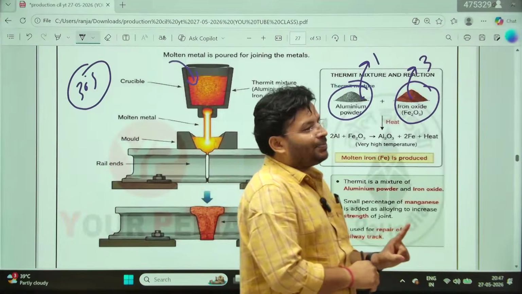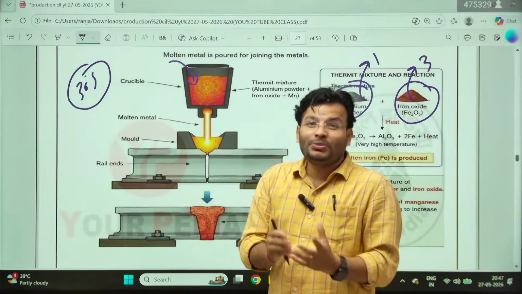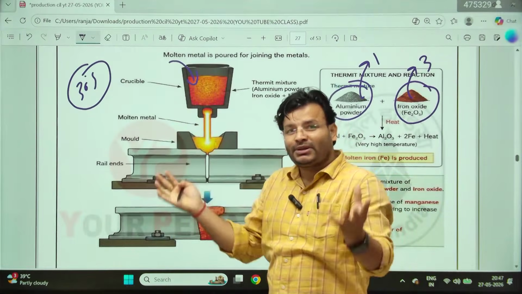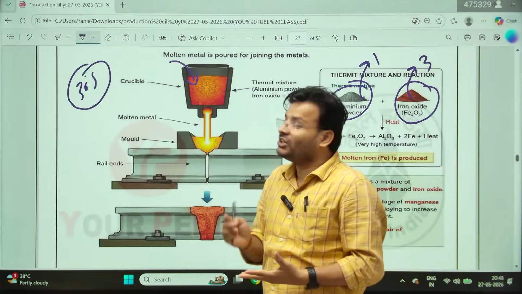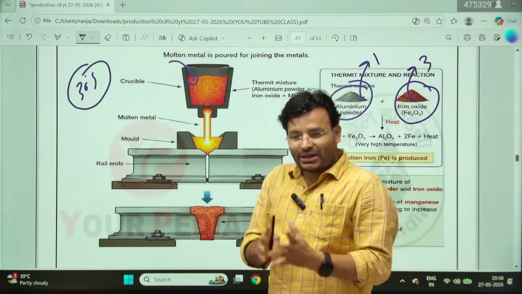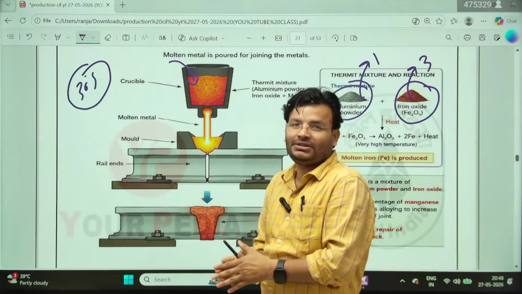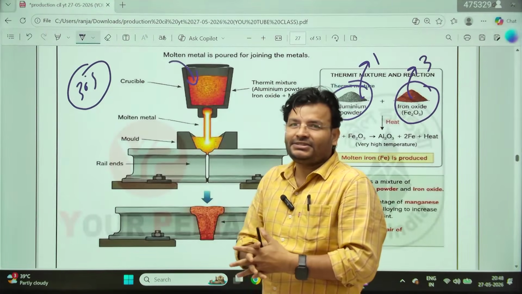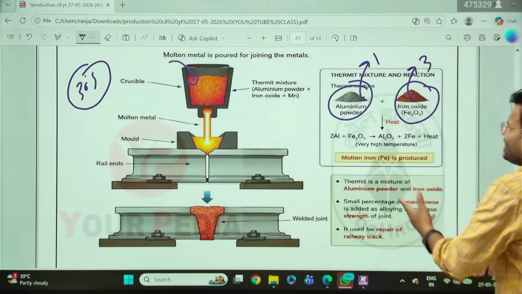Now another thing to keep in mind, here you are getting the heat in the form of a chemical reaction. So they may even ask the question, in which of the following welding processes is heat obtained by a chemical reaction? So again it will be thermite welding. What is the ratio of aluminum and iron oxide? It will be 1:3, right? And they may even ask, like that, they may ask, and why?